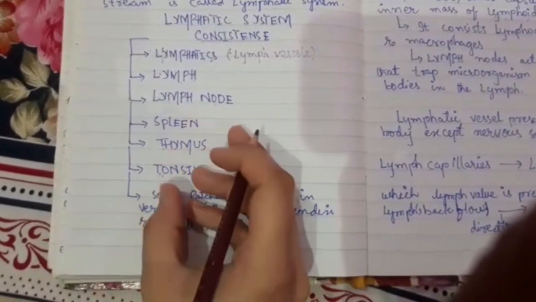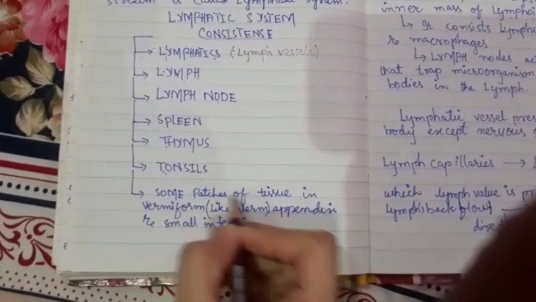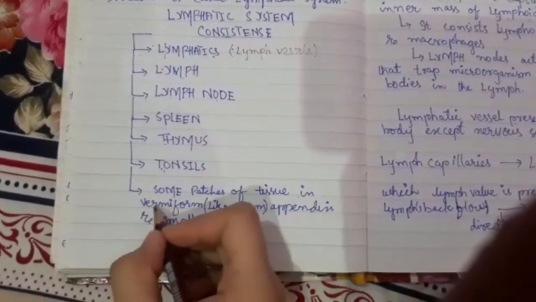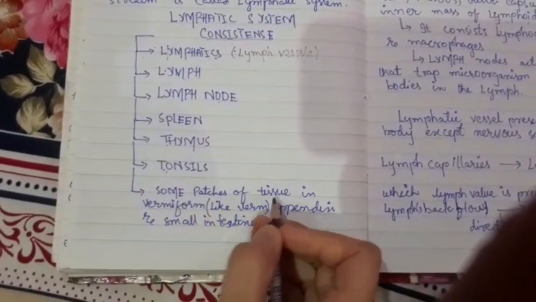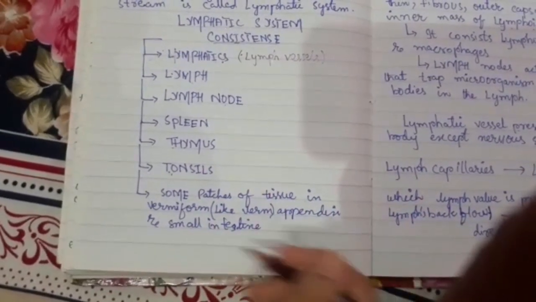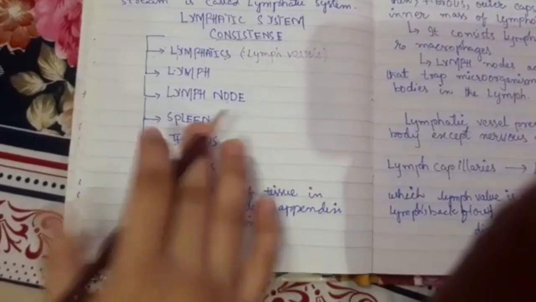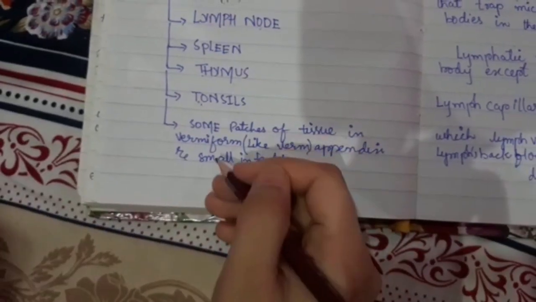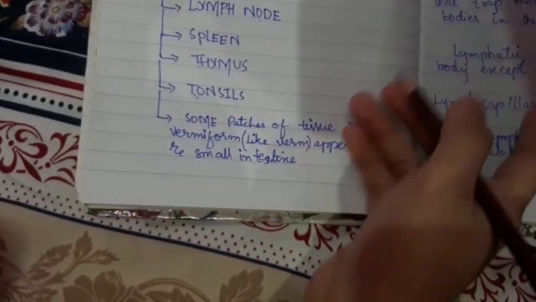And the other components in the system are some patches of tissue, the vermiform, like a worm or hook-like appendix, and the small intestine, which also belong to the lymphatic system. Now we move forward to define these components one by one.